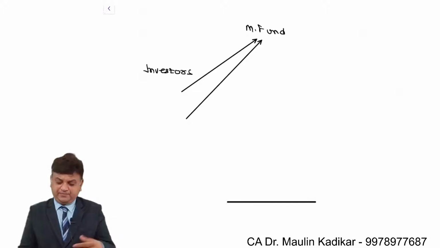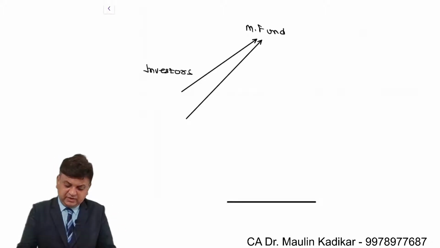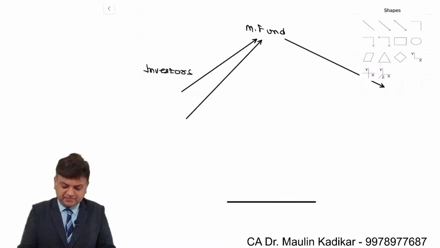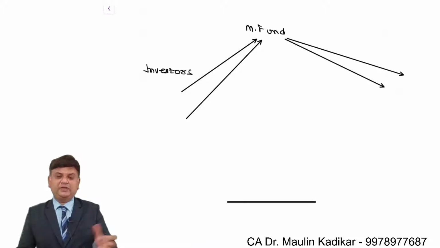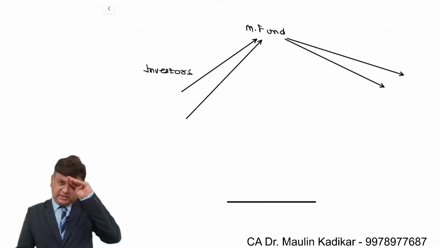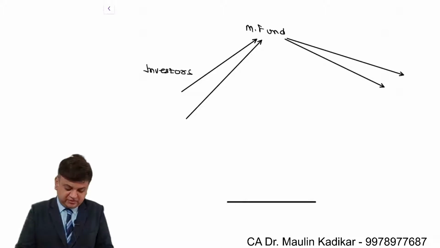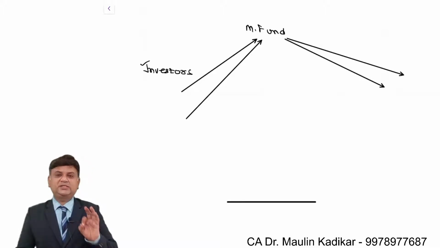The mutual fund will appoint experts who will take decisions on your behalf on where to make investment. Whatever return the mutual fund generates is given to the investors. This is the way the simple mutual fund concept works.